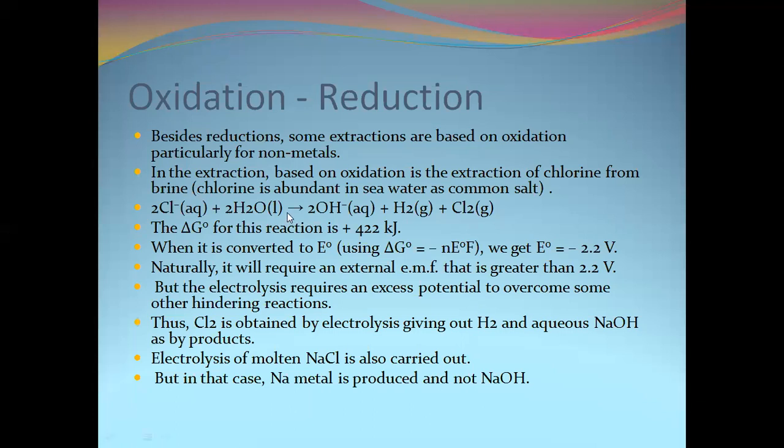An extraction based on oxidation is the extraction of chlorine from brine solution. Brine solution means a saturated solution of salt in water. In this solution, we know it contains excess chloride, which combines with the water and converts into OH minus, H2 and Cl2 are formed. Here, for this reaction, we find delta G naught is 422 kilojoules. When it is converted into E naught, it is found that E naught is minus 2.2 volt.